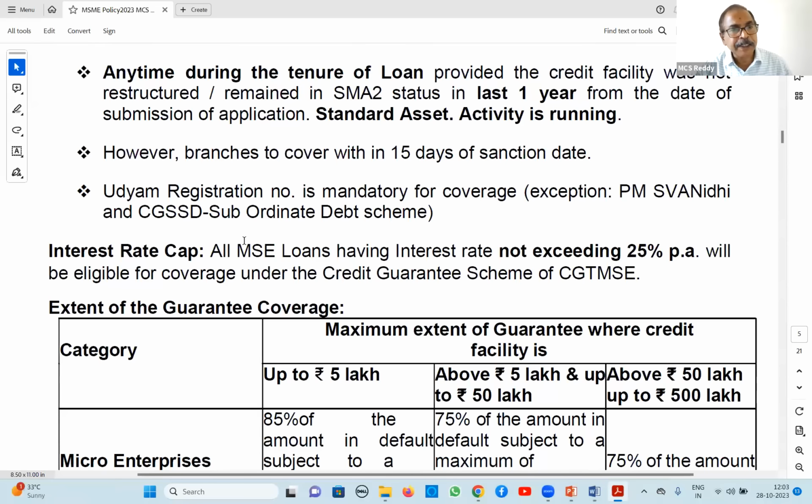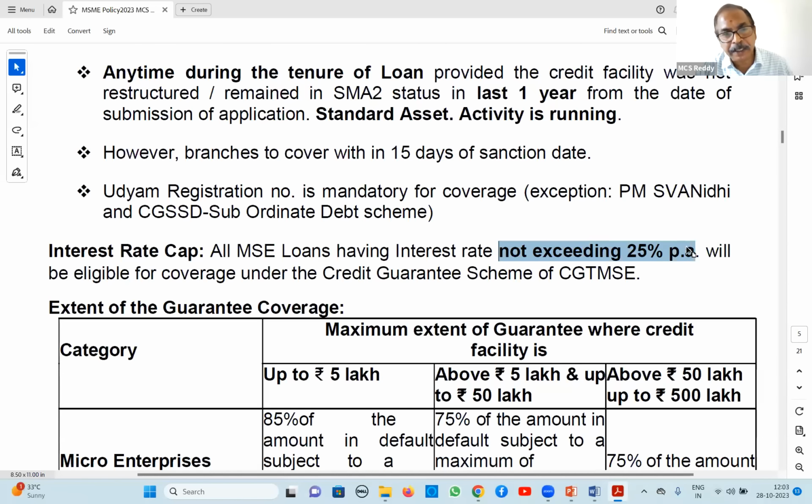Next, interest rate cap. Here also you have to correct it; not exceeding 25% is the old norm. Now what they say is, whatever rate is charged as per Reserve Bank guidelines, that is eligible. So the 25% cap also you have to change in this material.